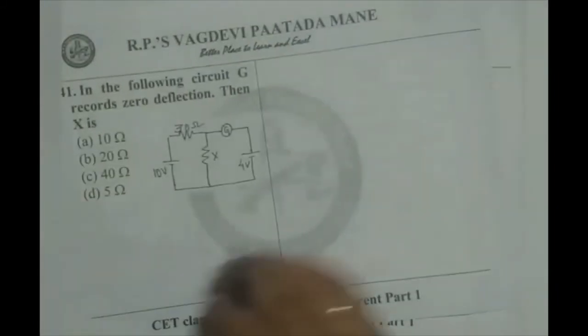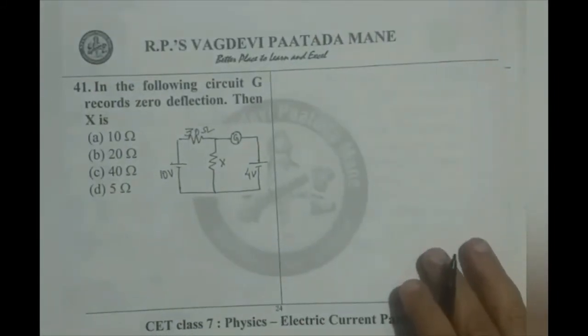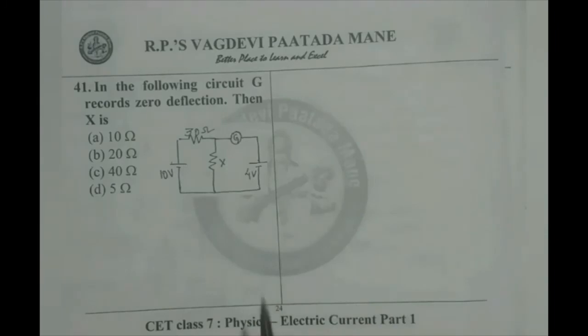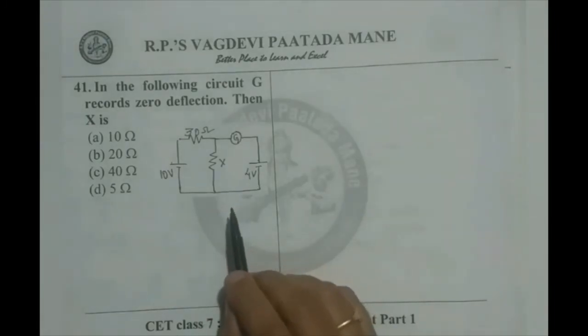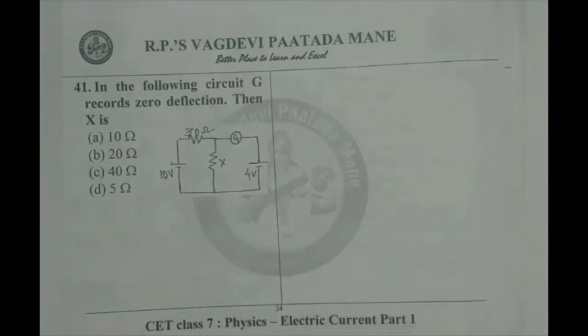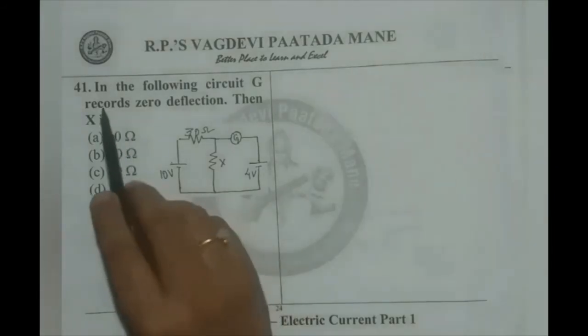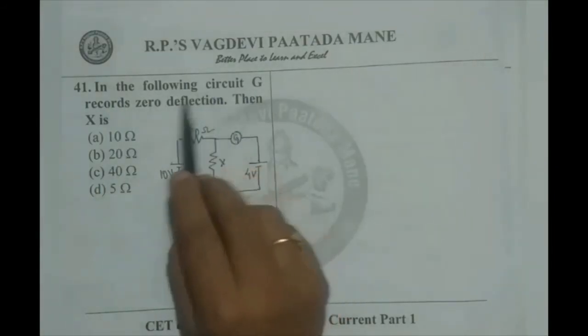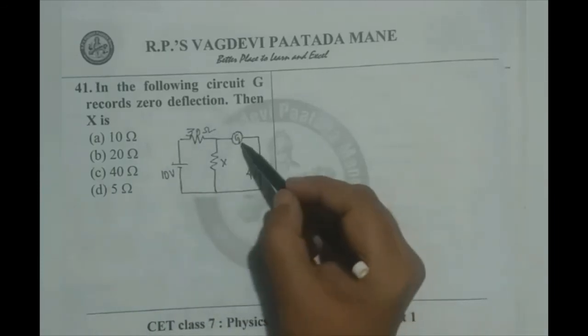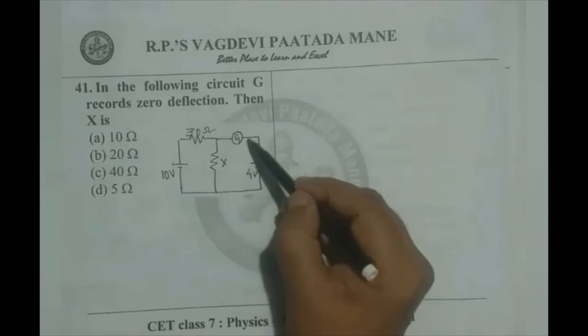Now going for the 41st question. Observe, this can be done by using Kirchhoff's laws also, but easiest idea is to use the basic concept or basic conditions for the current flow. When current flows, there should be two things to be satisfied: potential difference and conducting path. Now we read the question. In the following circuit, G records zero deflection, that is galvanometer records zero deflection, that means no current here.